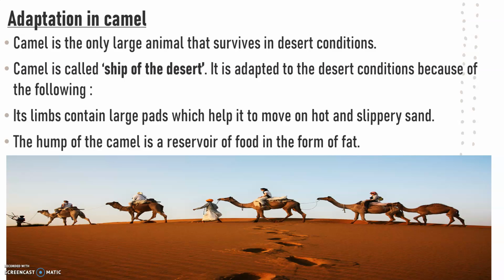Now, adaptation in camel. Camel is the only large animal that survives in desert conditions. Children, you already know that camel is called ship of the desert. It is adapted to the desert conditions because of the following. Its limbs contain large pads which help it to move on hot and slippery sand. The hump of the camel is a reservoir of food in the form of fat. A unique adaptation of some desert animals is to store fat in humps or tail rather than over the entire body.